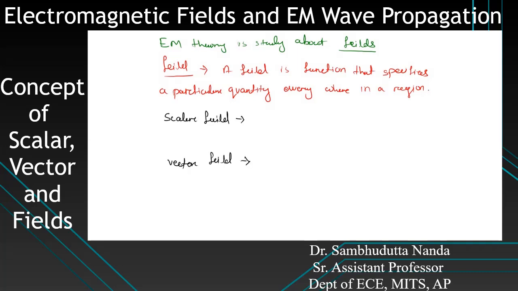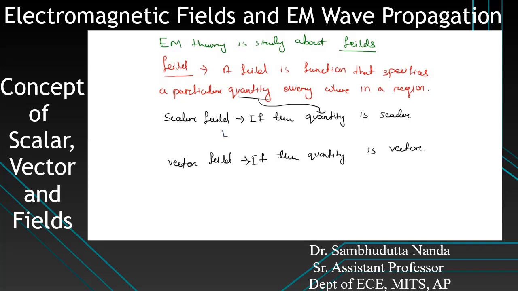So what is a scalar field? If the quantity it is representing is a scalar, that is, if this quantity which is specified is a scalar, then we say it is a scalar field. It is a vector field if the quantity is a vector.